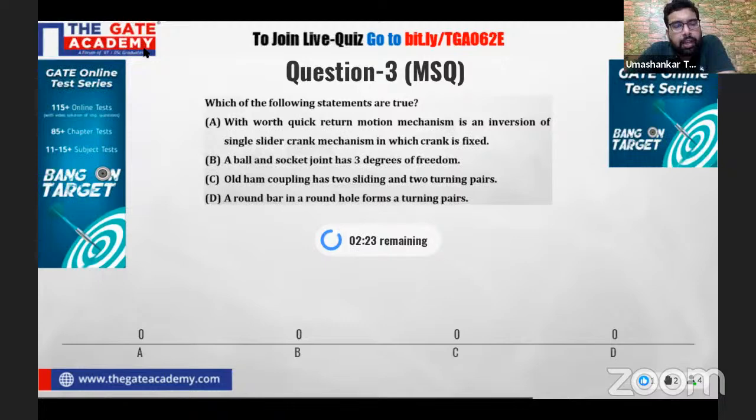Multi-select questions are a new addition from GATE 2021, and it is followed by GATE 2022 as well. So in GATE 2022 also we are going to see some MSQ questions. In an MSQ question we can opt for more than one option, unlike the MCQ question in which you can choose only one option.